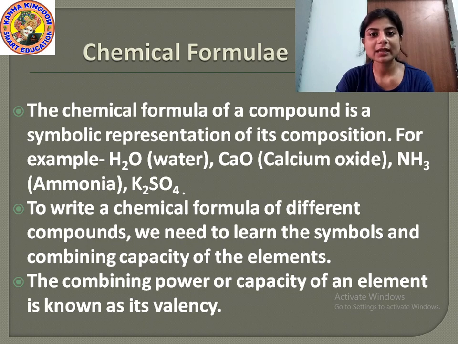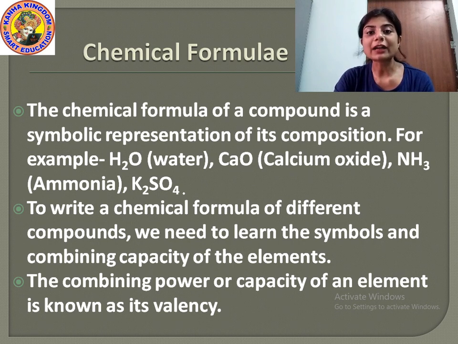Then to write the chemical formula of different compounds, we need to learn the symbols and combining capacity of the elements. How can we write the chemical formula? First we need to learn the symbols and the combining capacity of the elements. We should know the symbols of the elements, that means the elements of metals and non-metals, and the combining capacity.